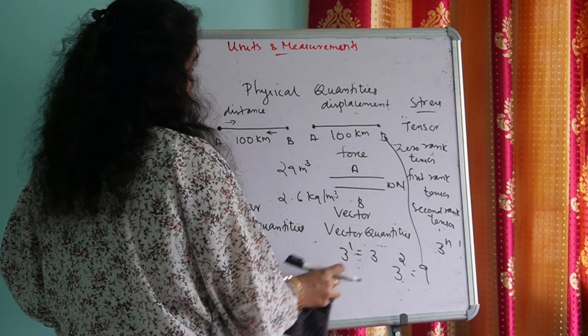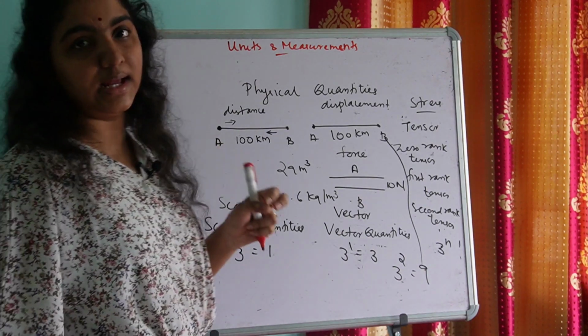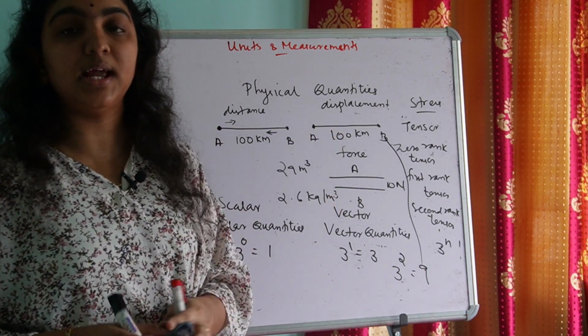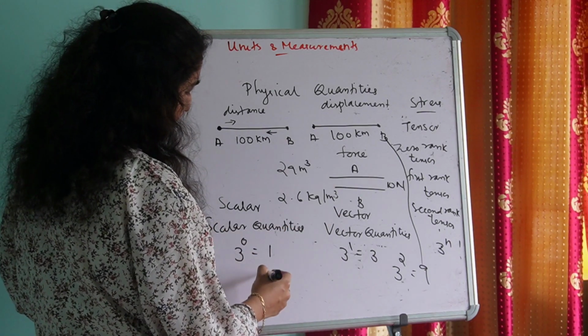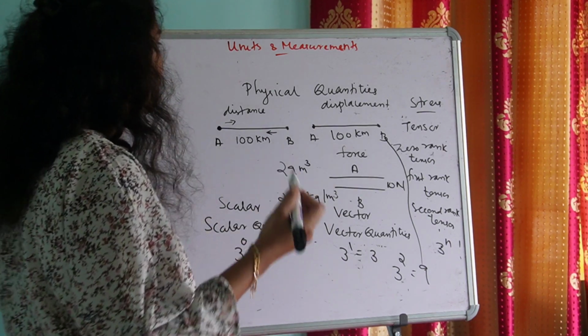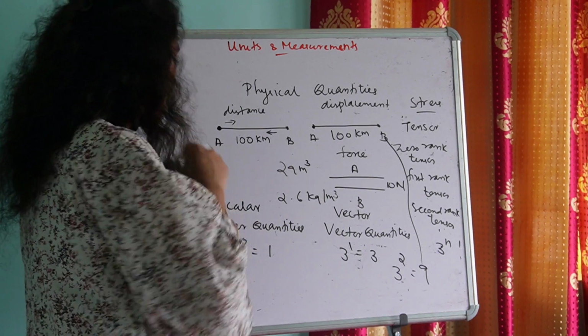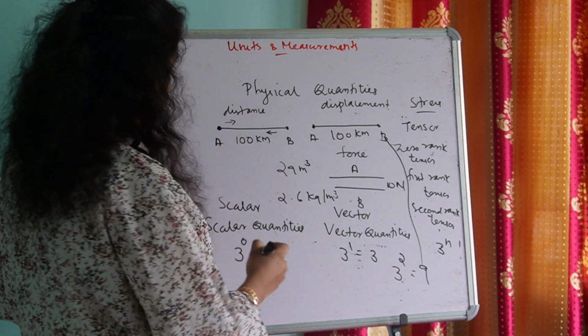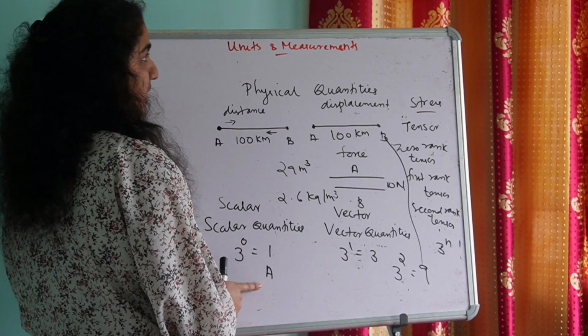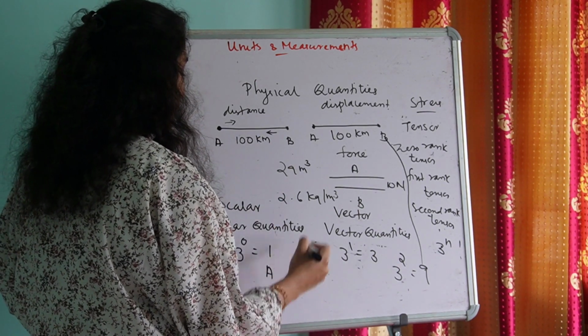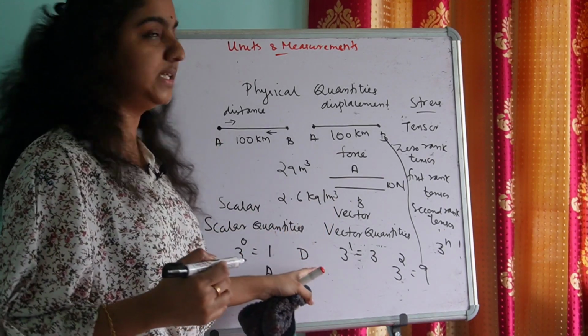So how do we represent a scalar quantity, or how do we represent a vector quantity? The symbol of a scalar quantity is simply the symbol of the physical quantity. Say, for example, distance. Let the symbol of distance be d.